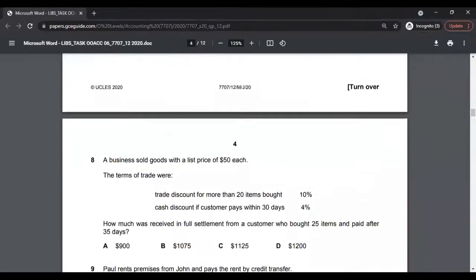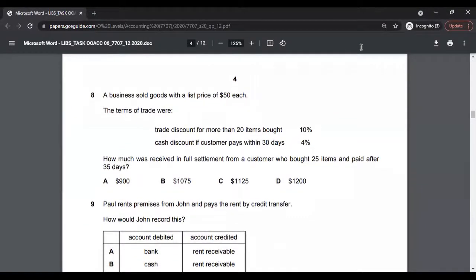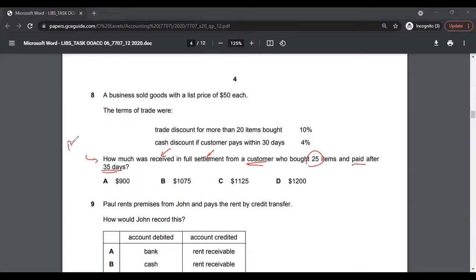Right, so let's look at multiple choice 8. How much was received in full settlement from a customer who bought 25 items and paid after 35 days? Basically, this is about money received calculation.